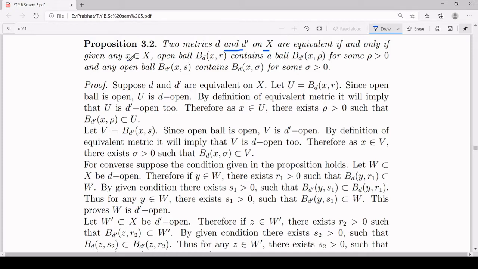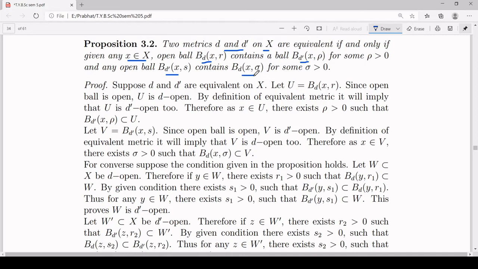any element small x of our set capital X, any open ball centered at x with respect to the metric d contains an open ball centered at x only but with respect to the metric d dash, and any open ball centered at x with respect to the metric d dash contains an open ball centered at x only but with respect to the metric d.